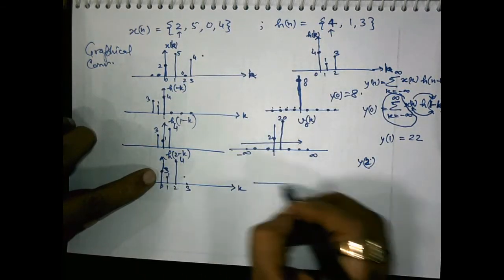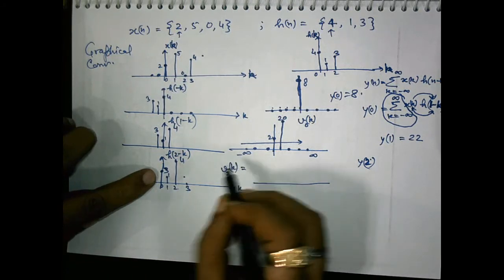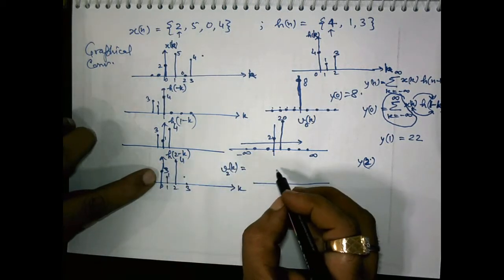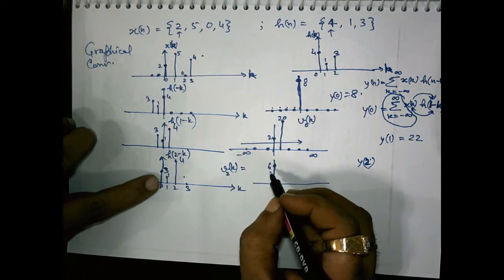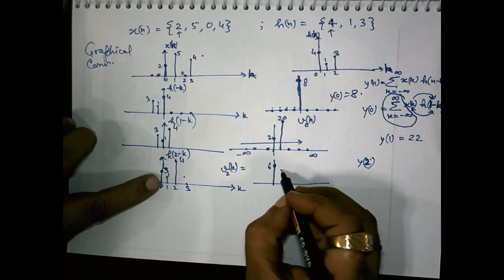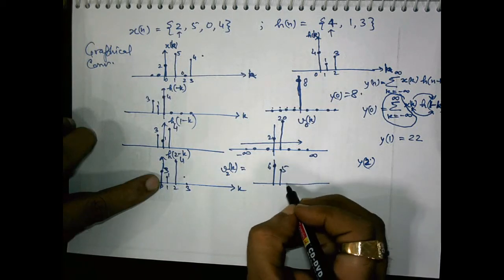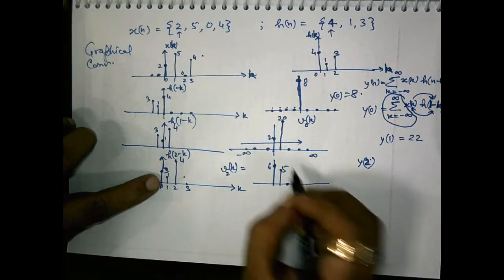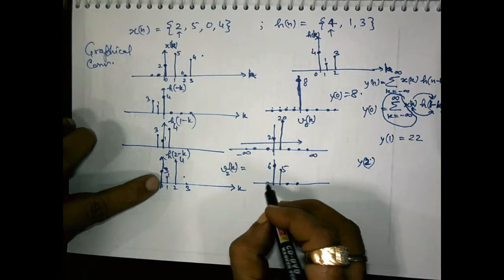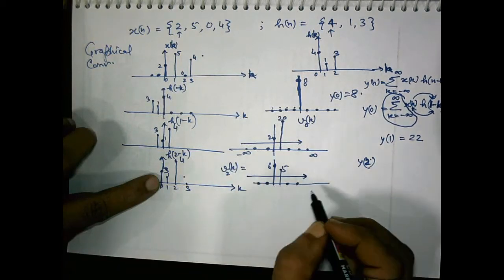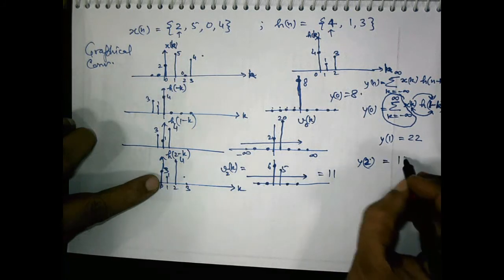Each and every sample is multiplied, and we obtain the intermediate result v2[k]. So 3 is multiplied by 2, this is 6, and 5 is multiplied by 1, this means it is 5, and 4 is multiplied by 0, this means it is 0, and the other 4 is multiplied by 0, is 0. Now we add all the values from k equals minus infinity to infinity, and this results in 11. So y2 is 11.